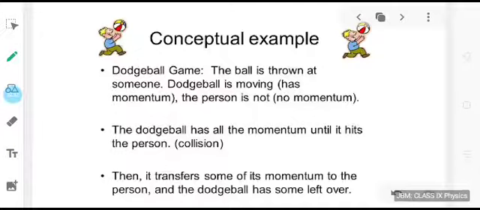Let us consider the situation of a dodgeball game. The ball is thrown at someone. The dodgeball is moving, so obviously it has momentum, while the person is not moving, so he has no momentum. Once the dodgeball has hit the person, there is a collision. It will transfer some of its momentum to the person and the dodgeball has some left over. So, in order to keep total momentum conserved, some amount of momentum is transferred to the person while the remaining is with the ball.